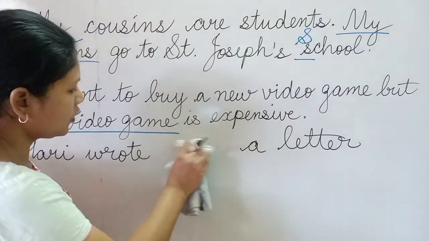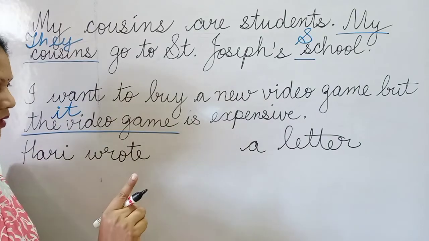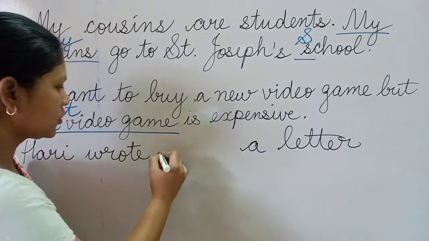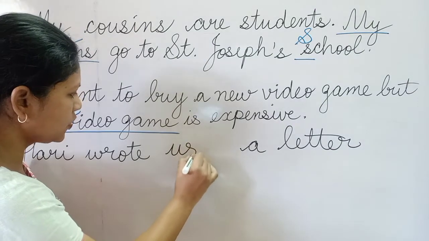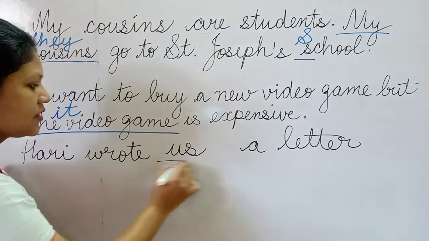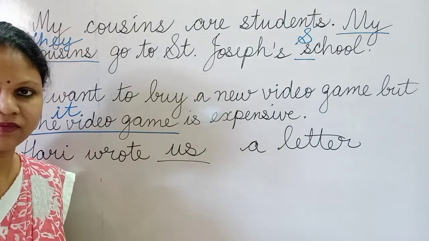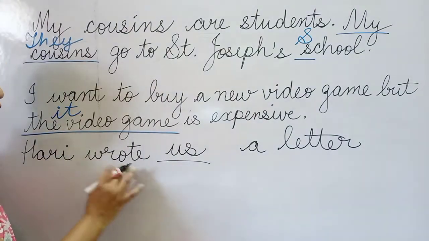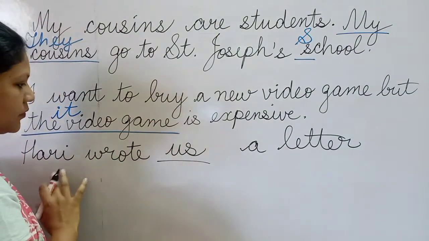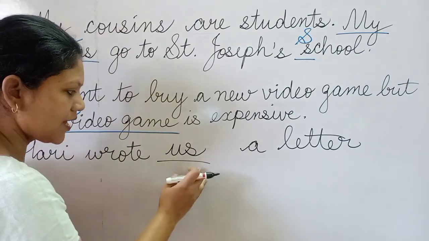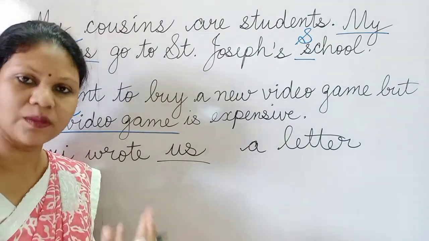If instead of one person, along with me somebody else would have been there, in that case Hari wrote us a letter. So that means here us is the receiver of the action. So it stands in the object's position. Hari wrote to whom? You get the answer us. That means now more than one person is there.